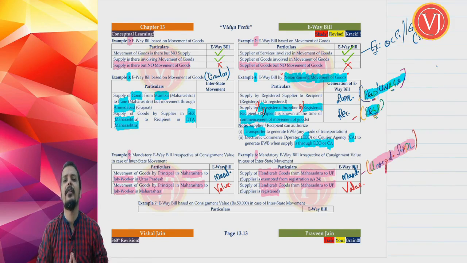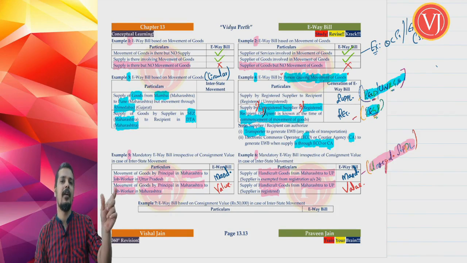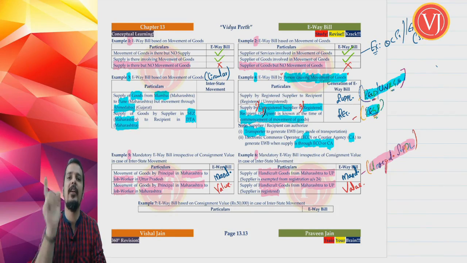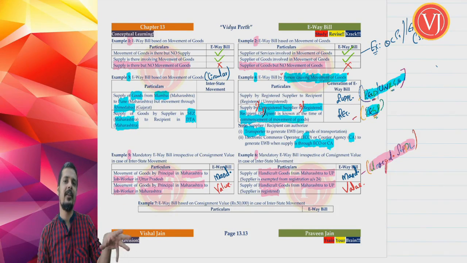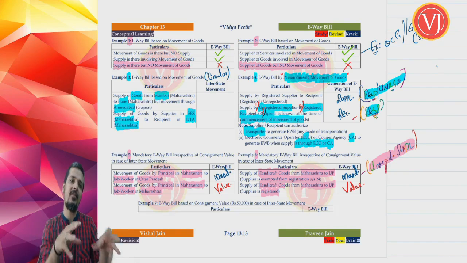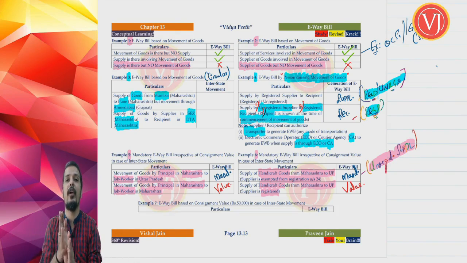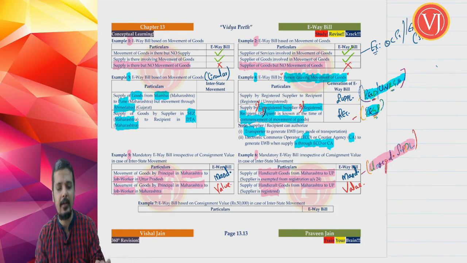Friends, what are the two cases where you talk about a mandatory e-way bill? Principal from one state to job worker in another state: mandatory e-way bill, forget about the value, always generate e-way bill. But if a principal is in one state and the job worker is also in that same state, then I am not saying no e-way bill, I am saying e-way bill will be based on the value. If it is crossing the limit, generate e-way bill. If it is up to the limit, don't generate e-way bill. That was example number 5.